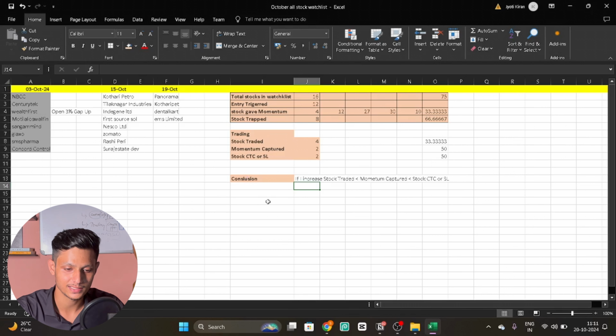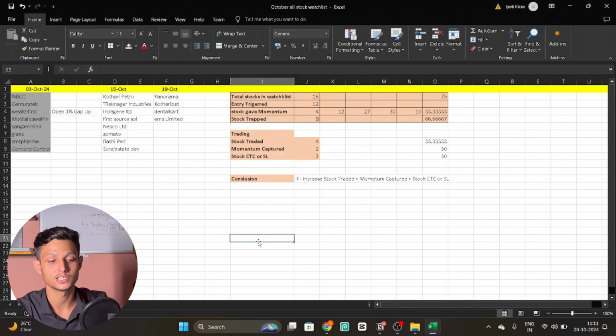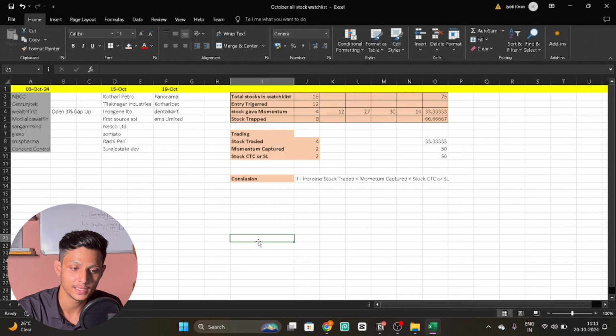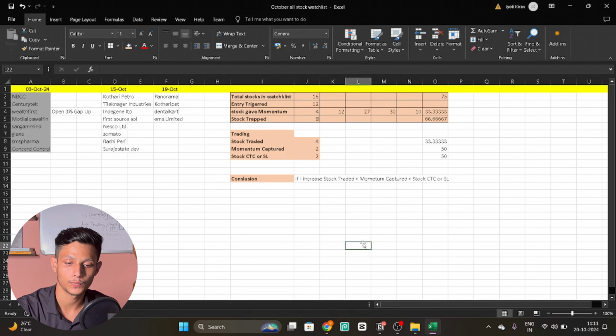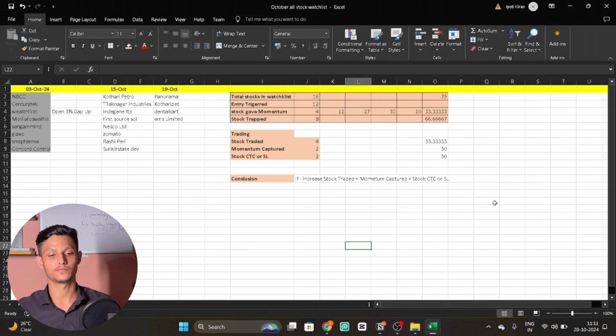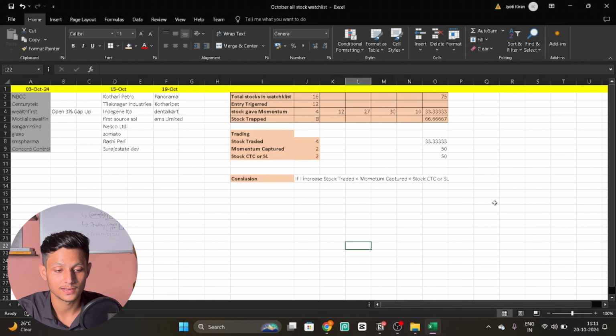So that is the overall data which I thought to share with you about how my stock watch list performed, which stocks gave entry, which stocks I incurred a loss in. Basically the total number of stocks I traded, and the total number of stocks which hit stop loss. This is the real data which is in front of me. From next month I will try to open my Kite application and show you the trades which I took and how all those things performed. So this was the thing I thought I should work on, and what should be my next step.